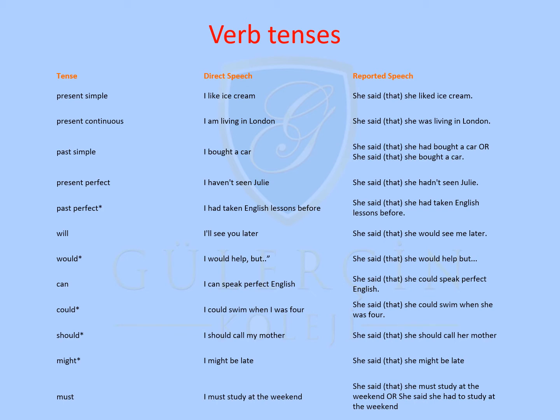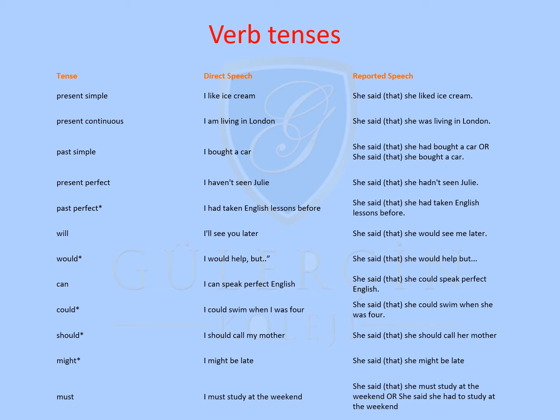Past perfect, "I had taken English lessons before." She said that she had taken English lessons before. Here, notice that the tense, had taken, doesn't change when it moves to reported speech. It cannot go more back than that. Now the tense will. "I will see you later." Reported speech, "She said that she would see me later." So will is transformed into would.